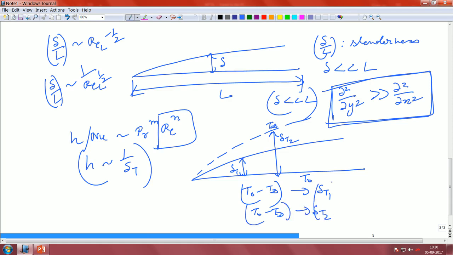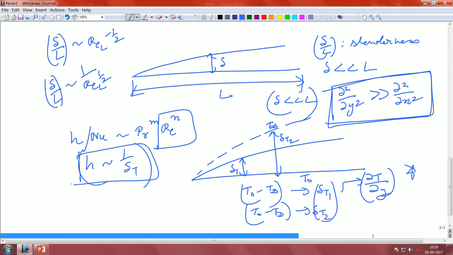So, from common sense you can see the dT by dy type of term, which determines the slope at the surface of the plate. Naturally, whichever one has a lower delta t, that slope will be higher. The profile will show a sharper slope because it has to change within a shorter distance.